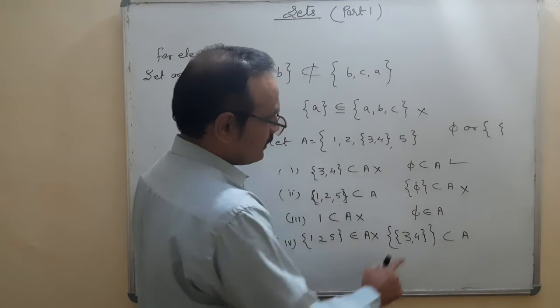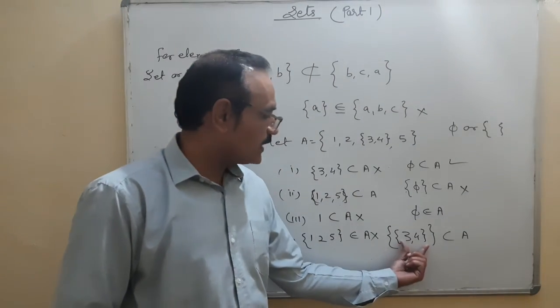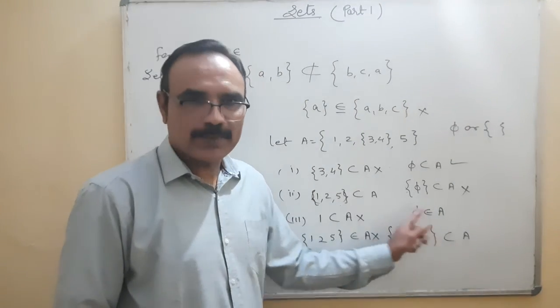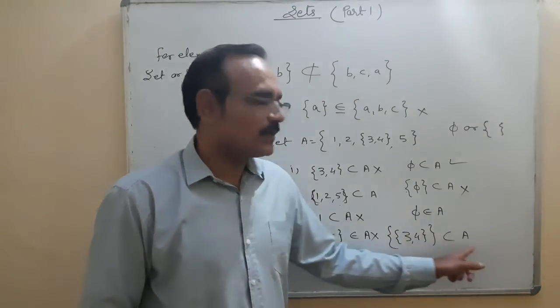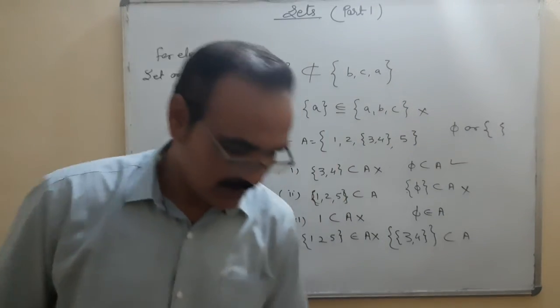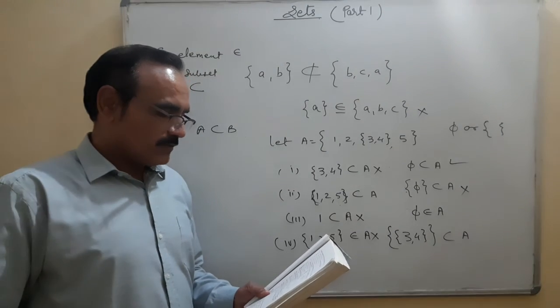This is true. And {3, 4} is a subset of A, which is true because 3, 4 is an element and now this is coming in braces. What does it mean? It becomes a subset. So this subset belongs to a set. Okay. So these are very interesting questions of this exercise 1.3.